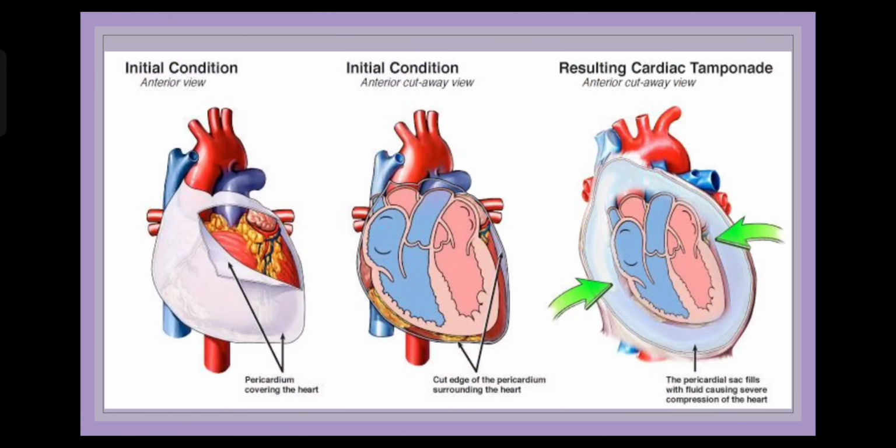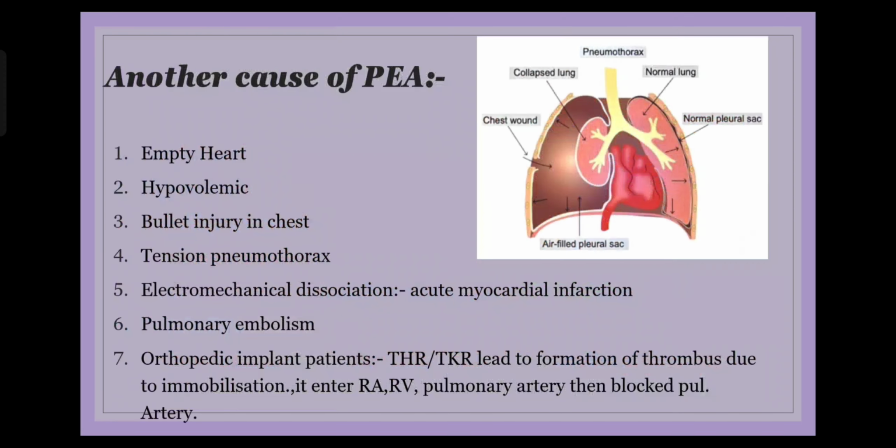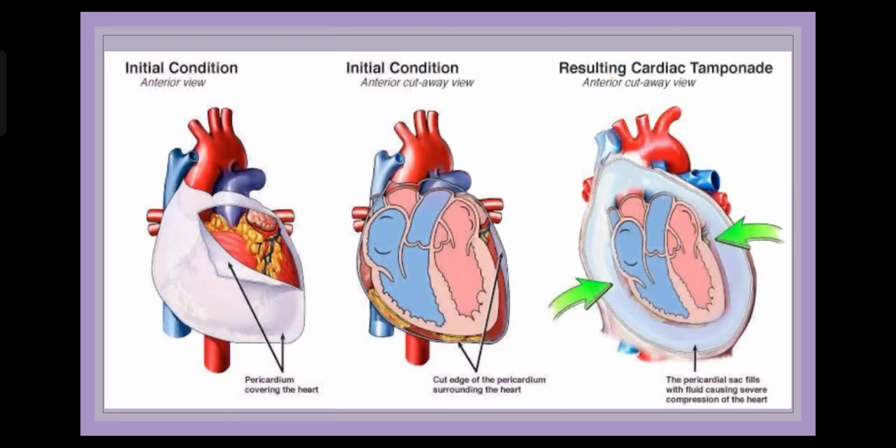To find the etiology behind development of pulseless electrical activity, one of the causes to be remembered by you is that the person could be having an empty heart. What I imply by that is that he could have had a bullet injury to his abdomen, which could have ripped apart his aorta or superior mesenteric artery or inferior mesenteric artery.